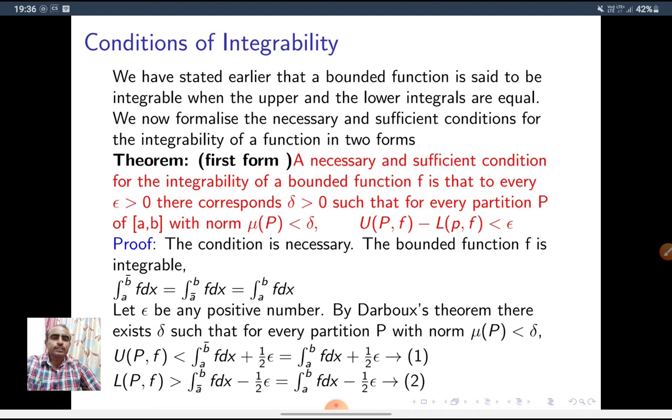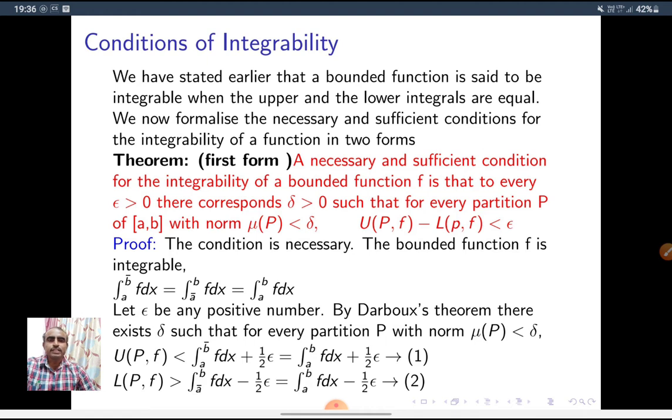So see this first form. A necessary and sufficient condition for the integrability of a bounded function f is that to every epsilon greater than 0, there corresponds a delta greater than 0 such that for every partition P of AB with norm less than delta, UPF minus LPF is less than epsilon.